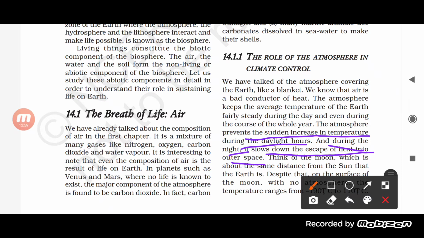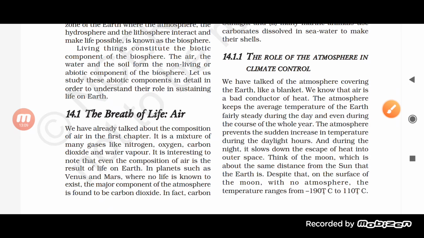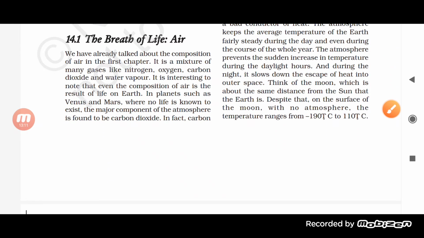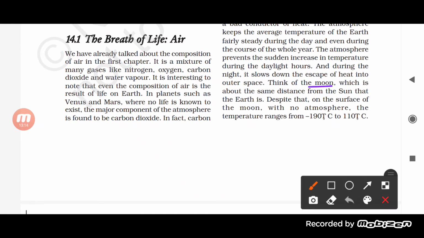What happens when there is no atmosphere? If we want to know about the importance of the atmosphere, we must think about what happens if there is no atmosphere. Think of the moon, students, which is about the same distance from the sun as the earth is. But since there is no atmosphere, the temperature ranges from minus 190 degrees Celsius to 110 degrees Celsius.